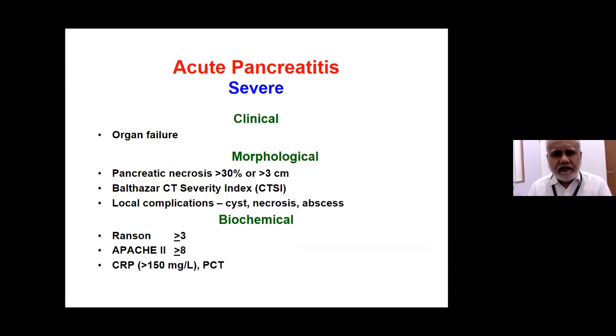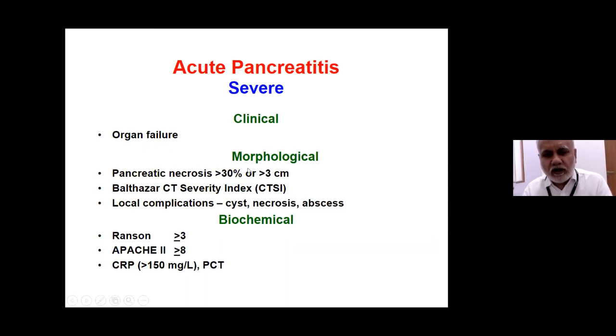Now, once we have made the diagnosis of acute pancreatitis, the next step is to assess the severity. So classically, it used to be mild and severe, but now in some classifications, the term moderate has also been introduced. So the severe pancreatitis could be either clinical when you have evidence of organ failure.